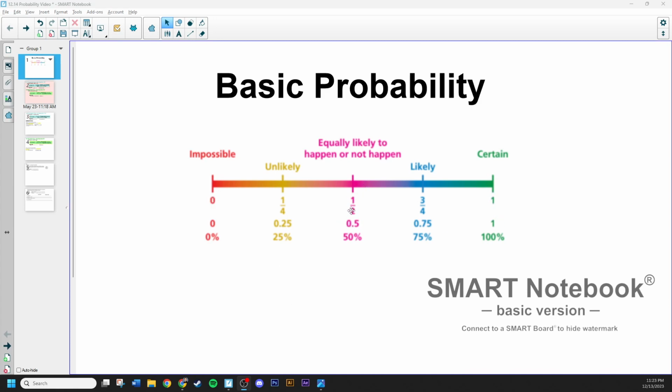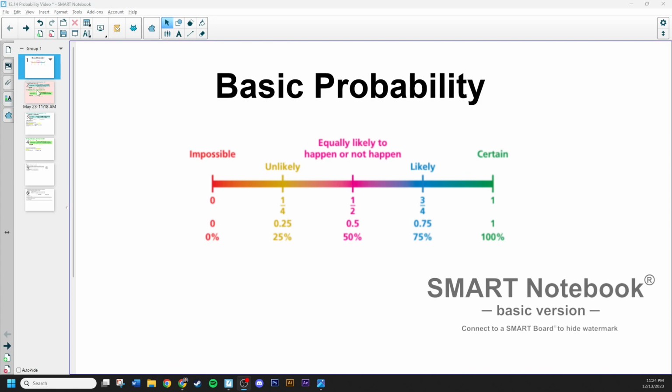So 50%, 1/2, and 0.5 mean that it's equally likely to happen or not happen, or as likely as not. And anything in this range is unlikely, and anything in this range is likely, right? Impossible and certain are much harder. They require exactly 100% to be certain, exactly 0% to be impossible. Unlikely has this big range. Same thing with likely. But we'll usually use different adjectives to describe it, like very unlikely if it's down at 5% or something like that. Even 99% is close to certain, or almost certain, or extremely likely. So we use some different variations on the words than just what's up here.